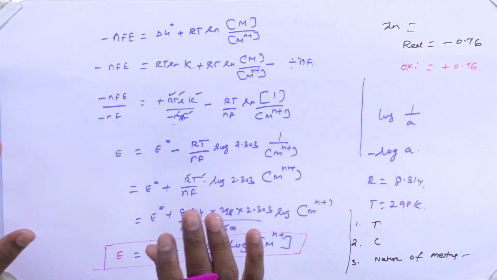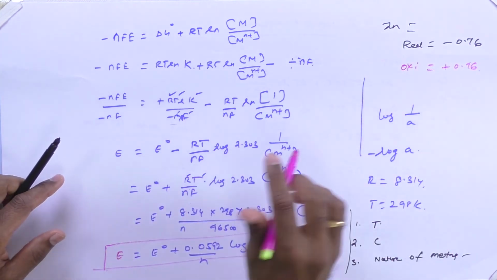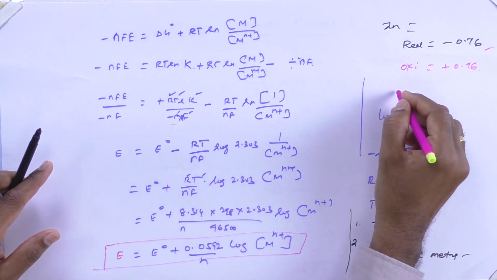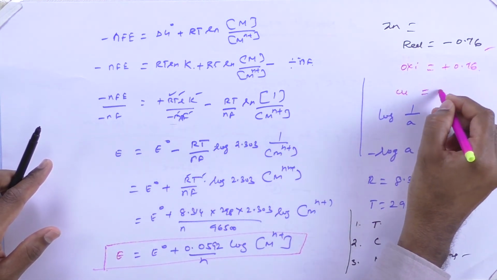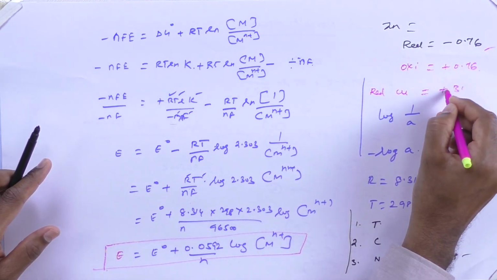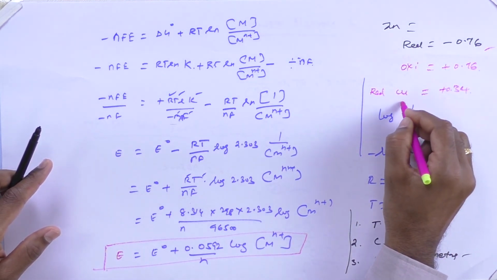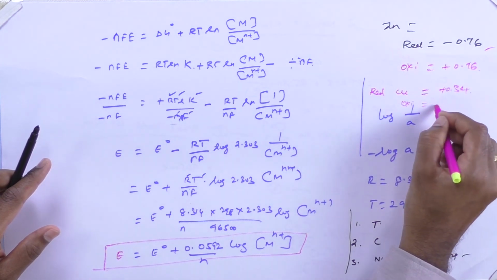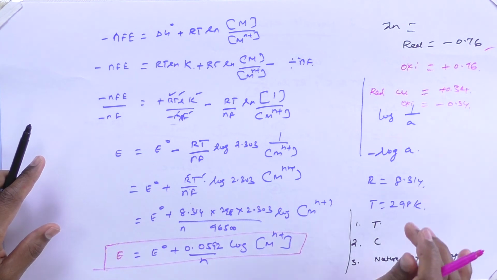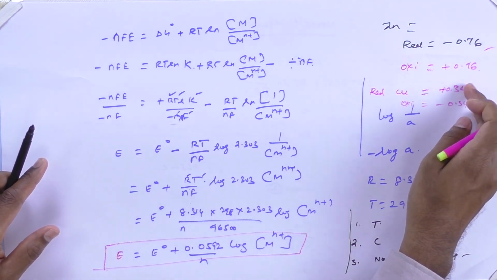And if you take copper, the reduction potential value of copper is going to be plus 0.34, and the oxidation potential value of copper is going to be minus 0.34. So we can clearly understand that the numerical value of both oxidation and reduction potential remains the same, but the sign is different.